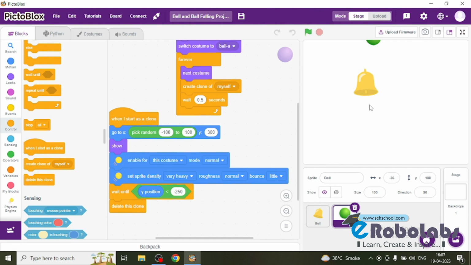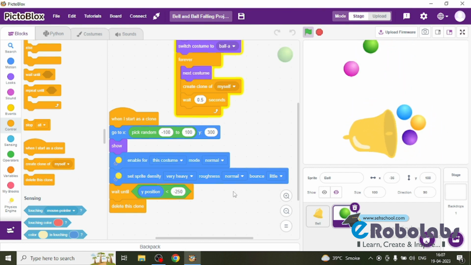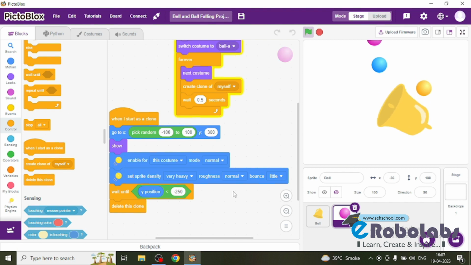So this is completed. Now let's see how it works. So for the testing I am going to click on the green flag. Wow, it's working. It's working very smoothly. So the bell and ball falling animation is completed.